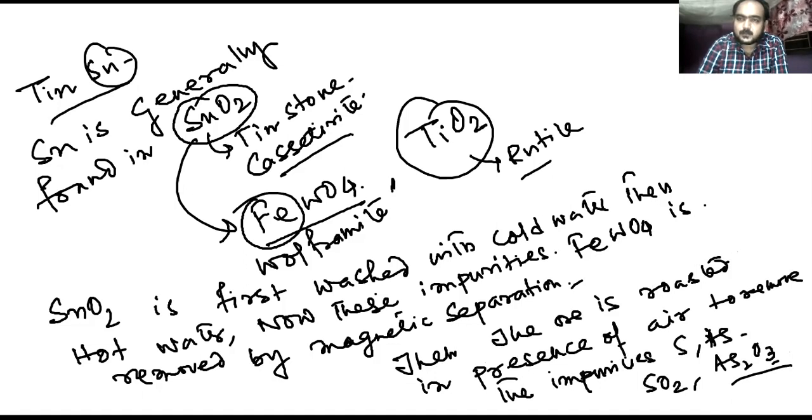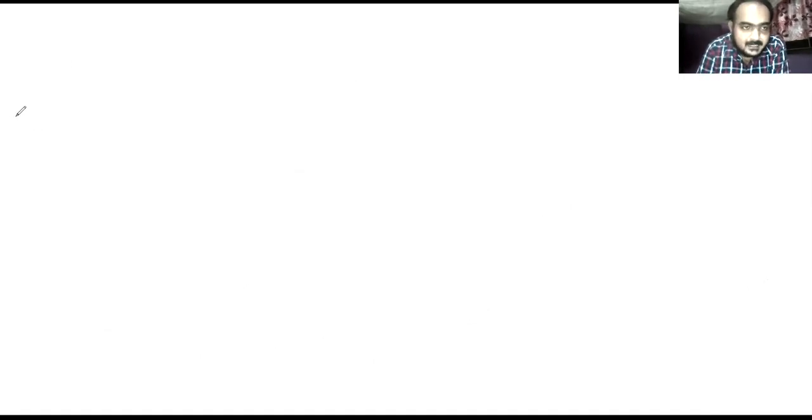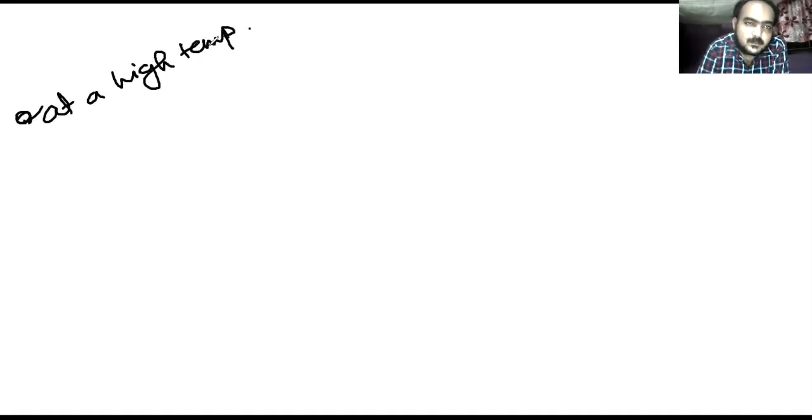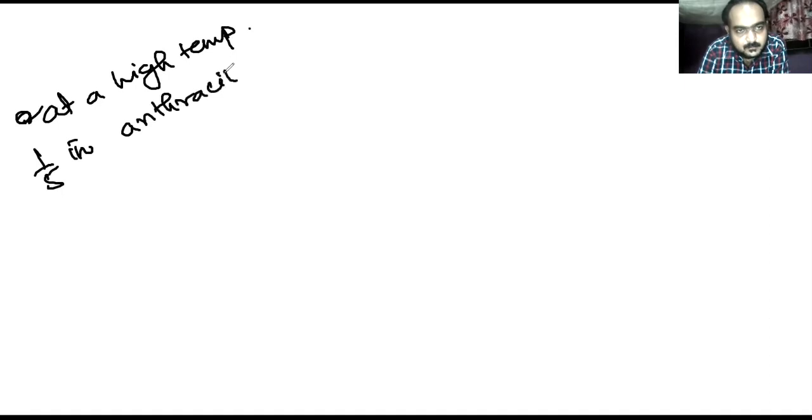Smelting at a high temperature, with anthracite, 1/5 of the mass of the total mixture.